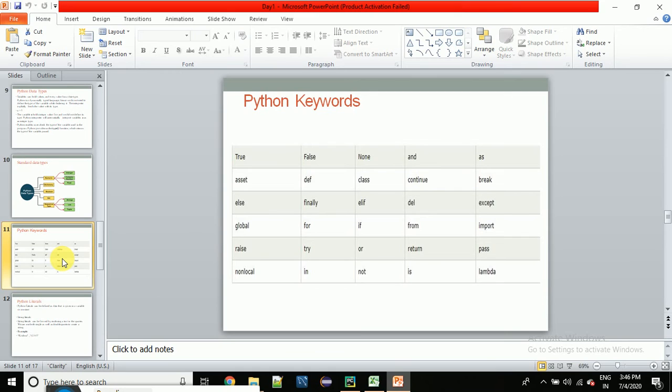In every programming language there are some keywords available. The definition of keywords is the same for every programming language. The keywords may be different, but the meaning of keyword will be the same for every programming language. So these are the words which have some special meaning, and the interpreter can understand them, right?